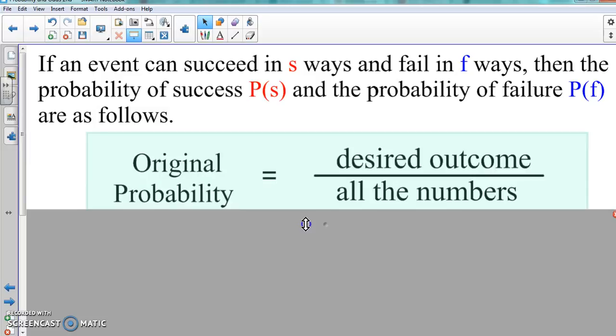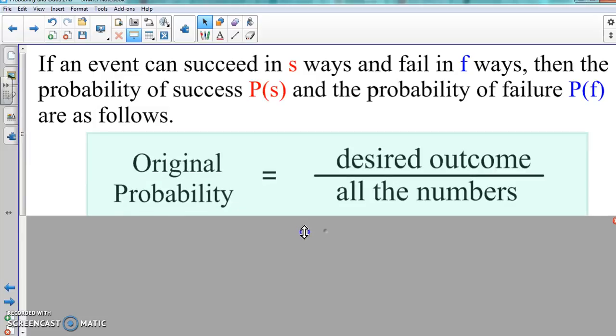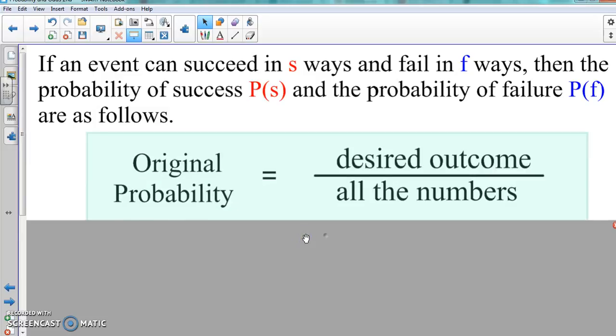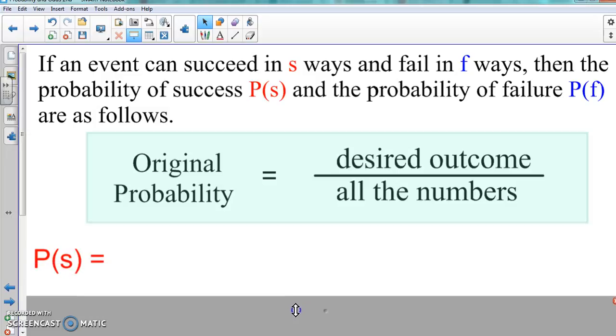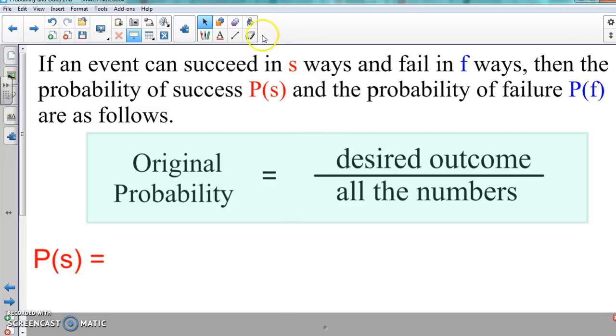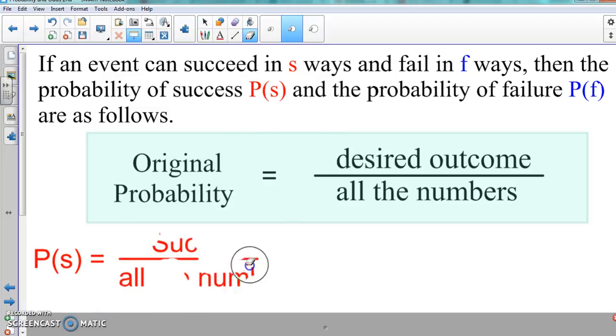So before we even go into the P of S and P of F, we know that originally probability is our desired outcome over all the numbers that are there. So when it comes to probability of success, P of S, that's just the success over all the numbers.